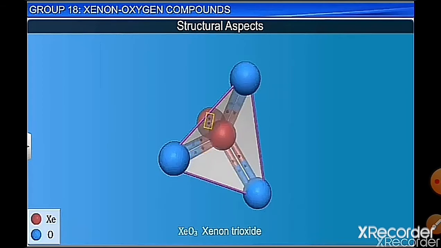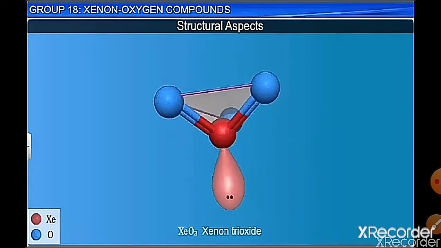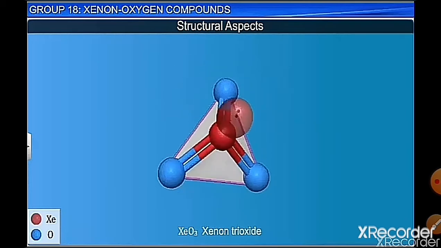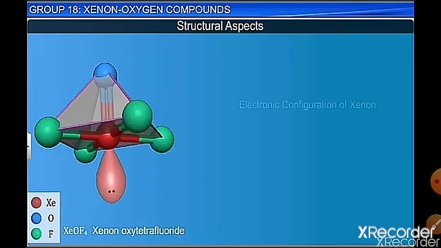Even though sp3 hybridization is taking place, it has 1 lone pair and 3 bond pairs, and the pi bond is formed by the overlap of the d orbital electron of the Xe atom with the p orbital of the oxygen atom. So you have a dπ-pπ bond, that is a double bond. So Xe forms a double bond with all the 3 oxygen atoms, and a lone pair is present. So XeO3 has a pyramidal shape with 1 lone pair.